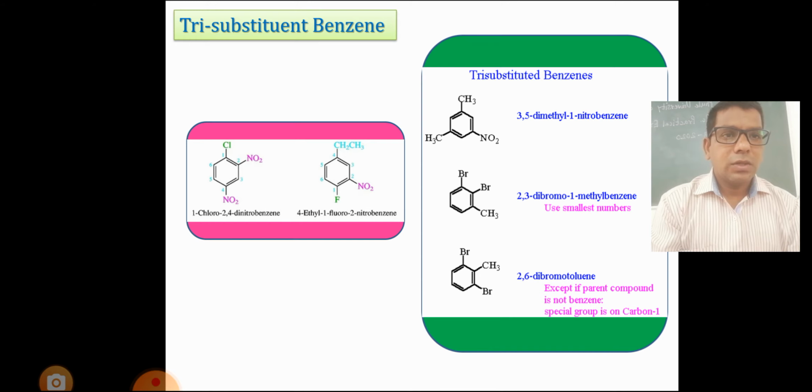Third example is 3,5-dimethyl-1-nitrobenzene. At the 3 and 5 positions there are 2 methyl groups, so it is known as dimethyl, and at the first position is an NO2 group, so nitrobenzene, that is 3,5-dimethyl-1-nitrobenzene. Fourth example: at the 2 and 3 positions 2 bromine groups and at the 1 position a methyl group, so it is known as 2,3-dibromo-1-methylbenzene. Next example: 2 and 6 positions have 2 bromine groups, so it is known as 2,6-dibromotoluene.